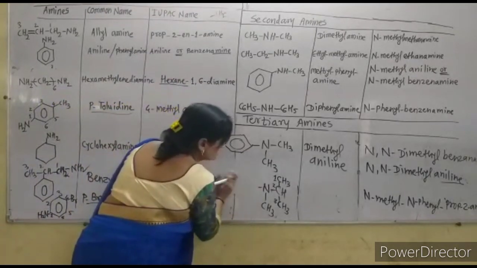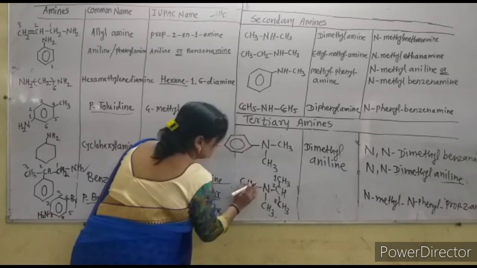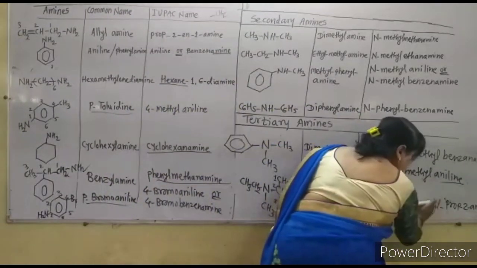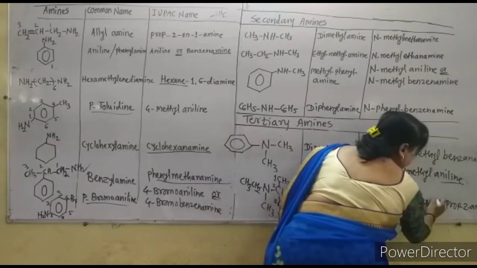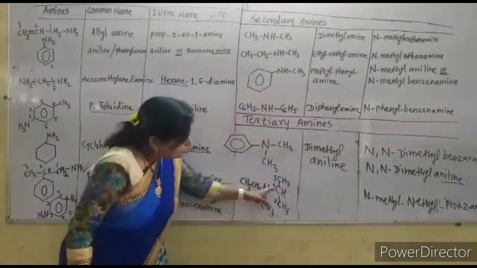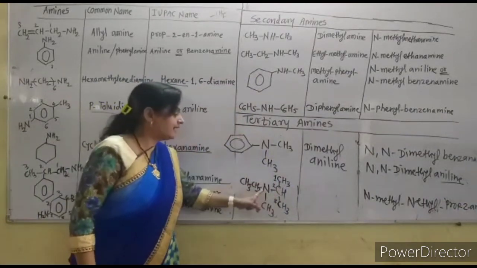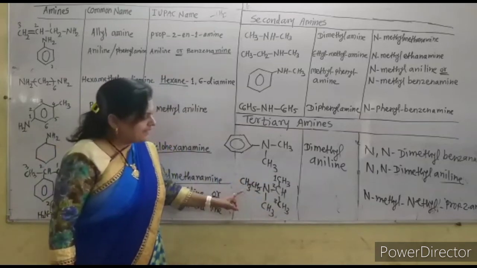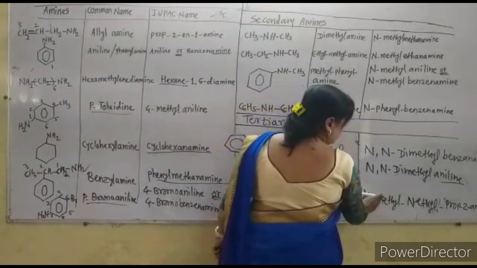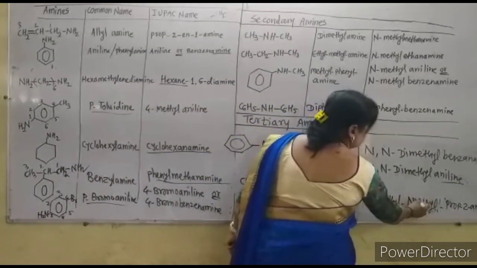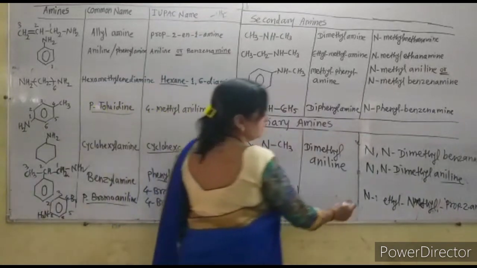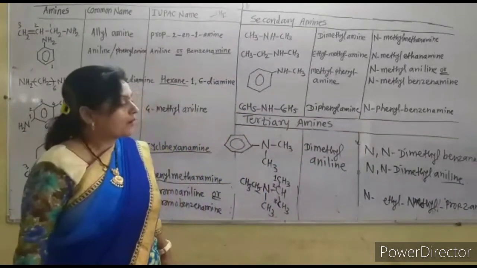Here is the ethyl group. Now this is the N-methyl, N-ethyl, N-ethyl, propan-2-amine. Why is it propan-2-amine? Because on the second carbon, this nitrogen is attached. So it is the propan-2-amine. So N-ethyl, N-methyl, propan-2-amine, because the E comes first before M. So the correct name is N-ethyl, N-methyl, propan-2-amine.